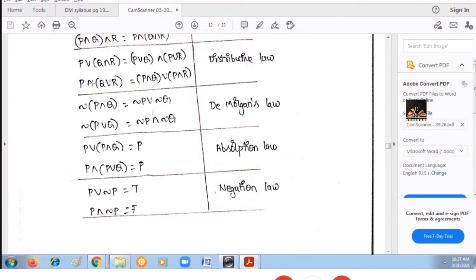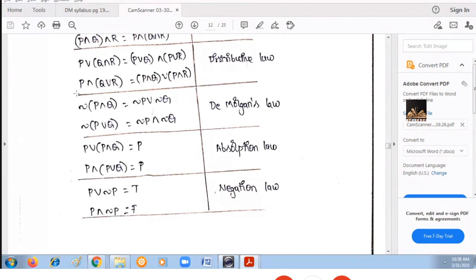Next, P and Q union R is equal to, here I am distributing the AND operation between PQ and PR: P and Q union P and R. This is your distributive law.